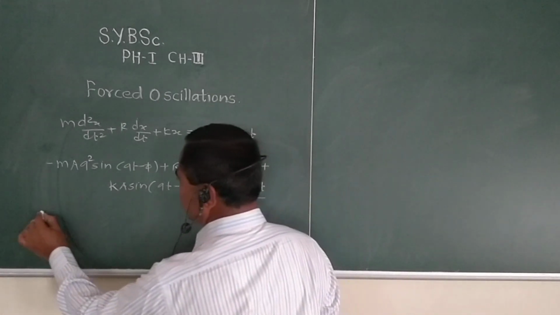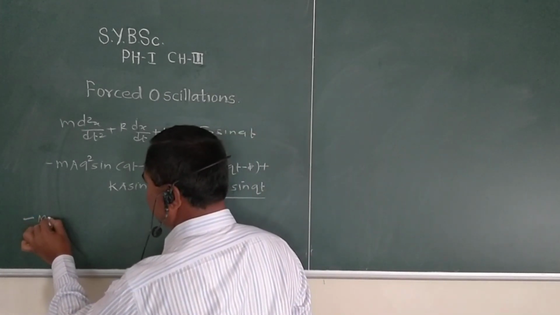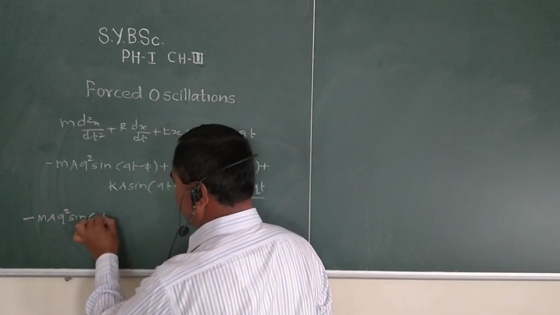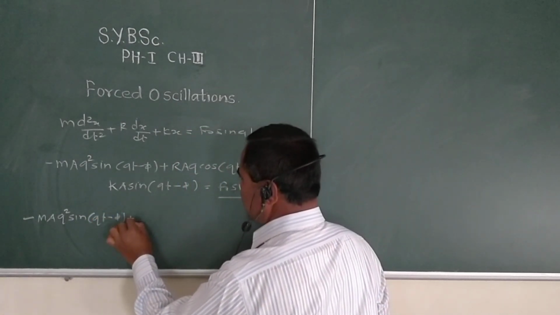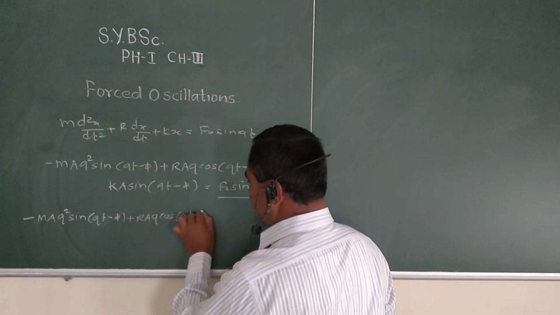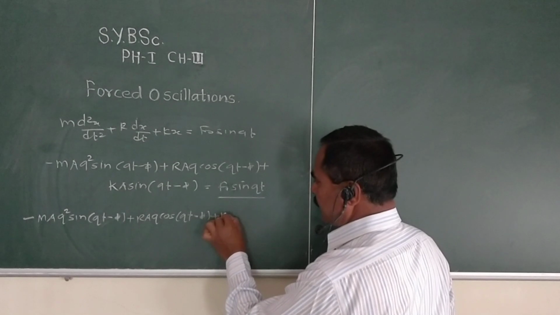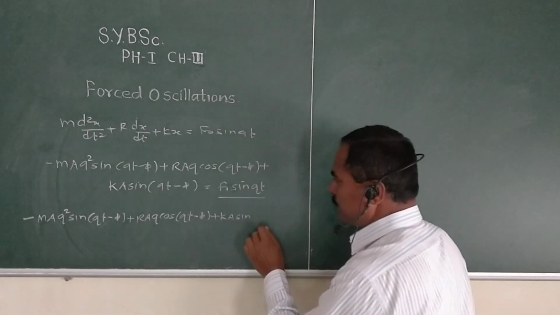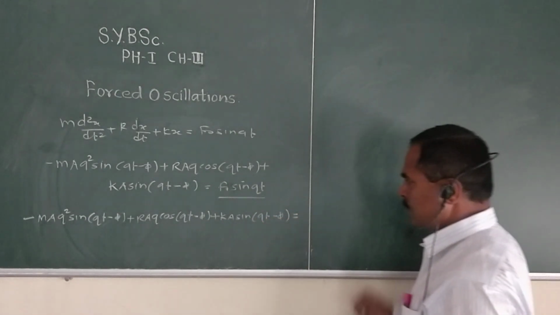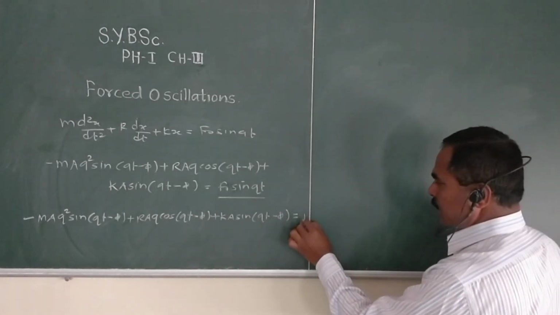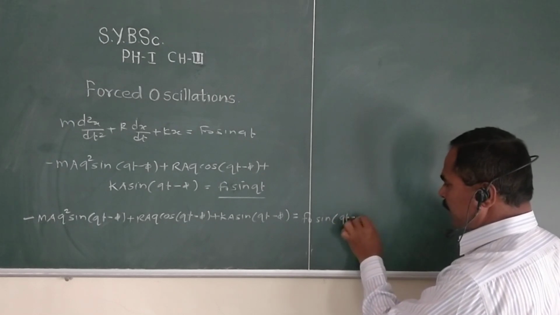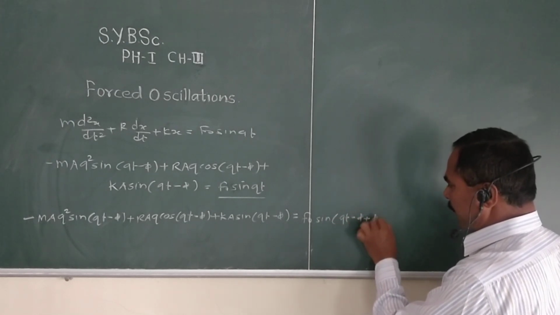So we write the equation again: minus m A q square sin of (qt minus phi) plus R A q cos of (qt minus phi) plus k A sin of (qt minus phi) equal to F naught sin of (qt minus phi plus phi).